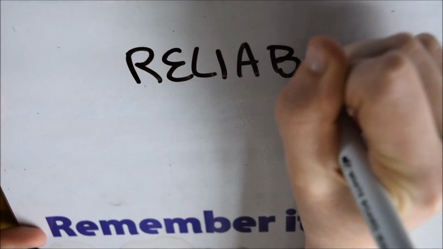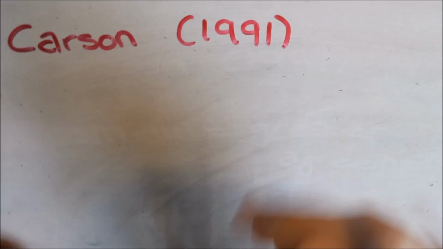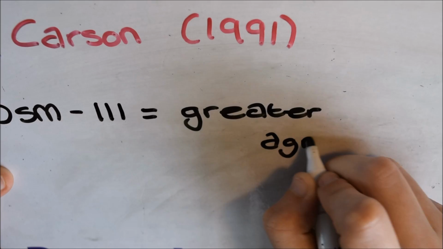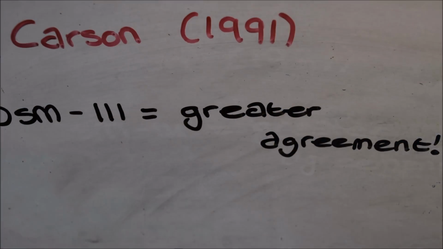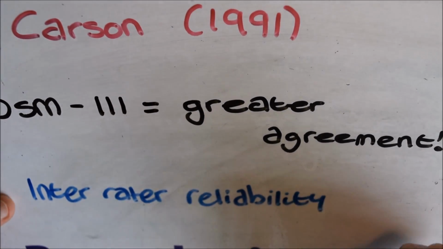Reliability refers to the consistency of a measuring instrument. Inter-rater reliability was studied by Carson in 1991. He claimed that DSM-3 had fixed the problem of inter-rater reliability, as this should have led to greater agreement over who did or who did not have schizophrenia.